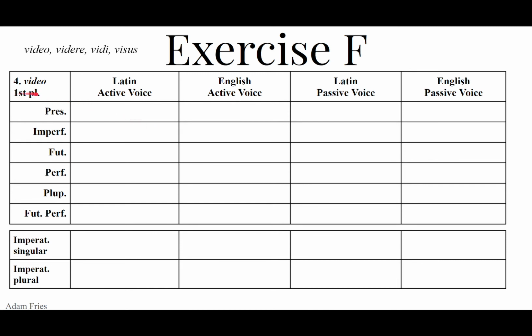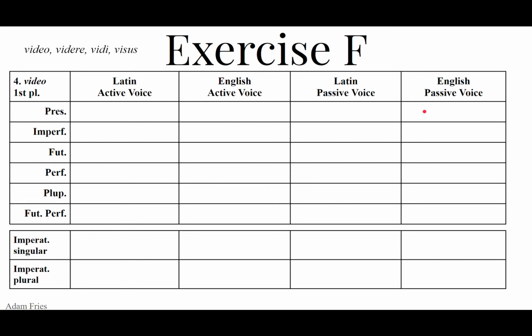Here we go. First person plural. Videmus. We see. Passive, videmur. Exchange the mus for mur. Videmur.